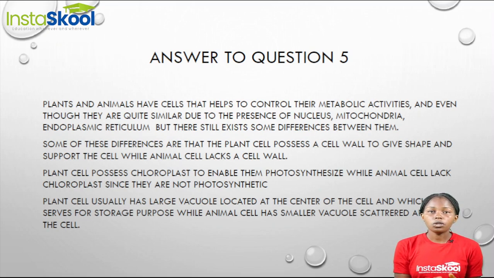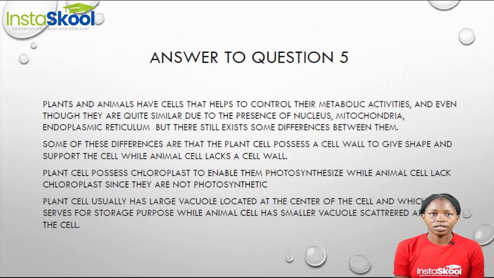But there are also differences between the plant cell and the animal cell. Now, one major difference between the plant cell and the animal cell is that the plant cell possesses a cell wall. This cell wall helps to give shape and support to the cell. On the other hand, the animal cell lacks a cell wall.